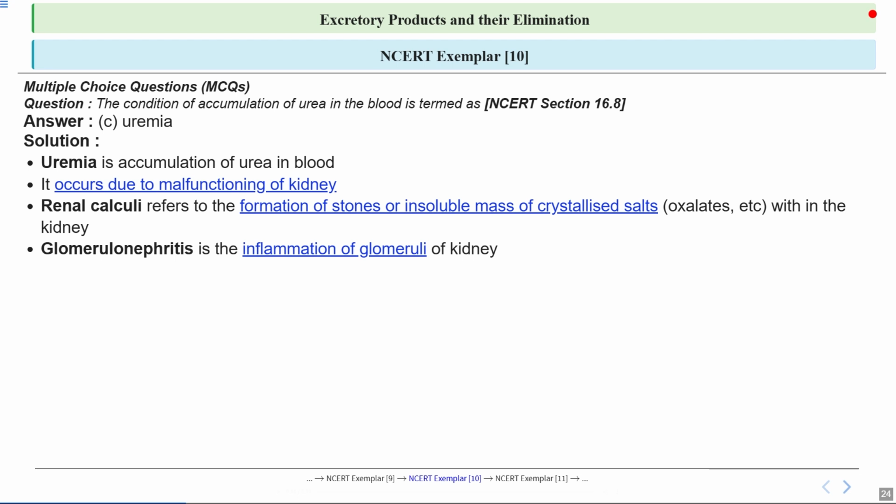This kind of inflammation can impair kidney function, but it's also distinct from uremia, which specifically involves urea accumulation. So you have to keep in mind. Talking about ketonuria